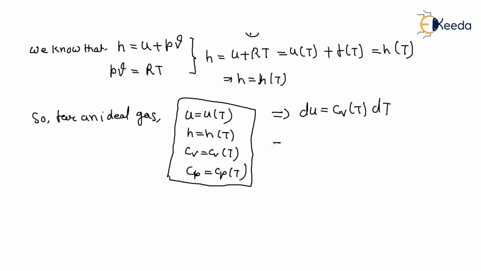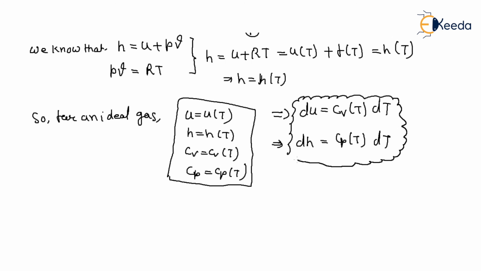What is the enthalpy? dH is equal to Cp(T) dT. So for an ideal gas, if you calculate the change in internal energy and change in enthalpy, you must have knowledge of Cv as a function of temperature. Then in that condition we will be able to calculate the change in internal energy and change in enthalpy.